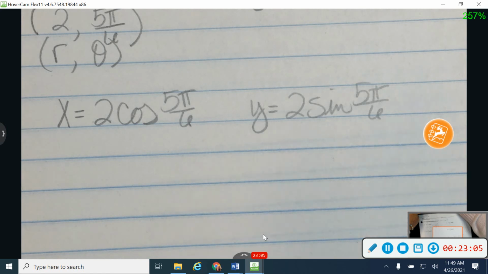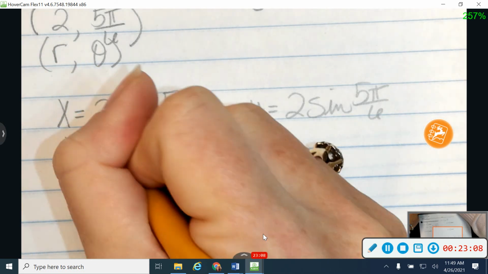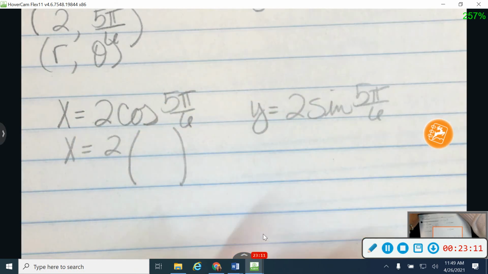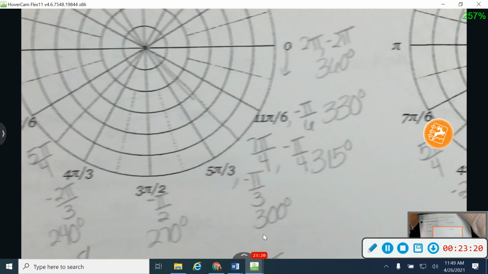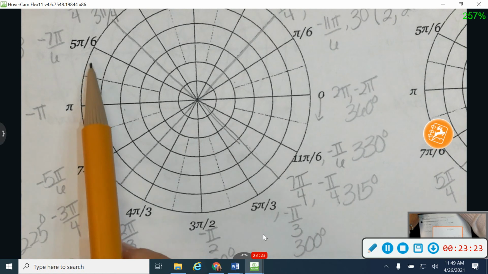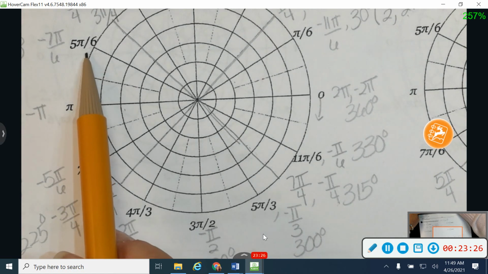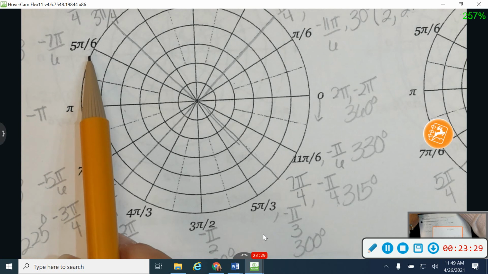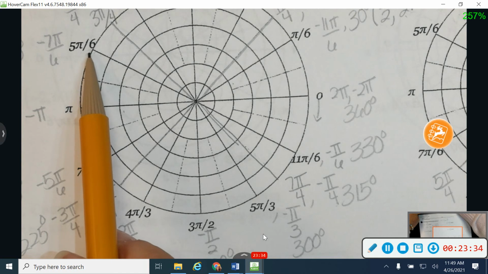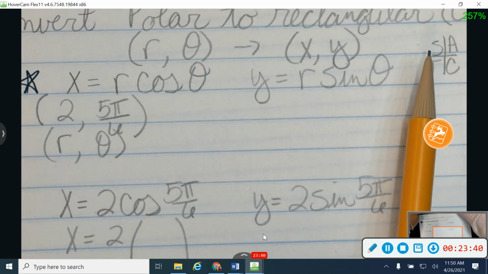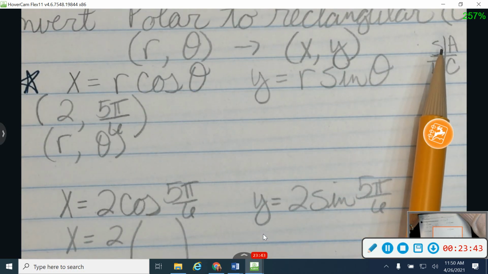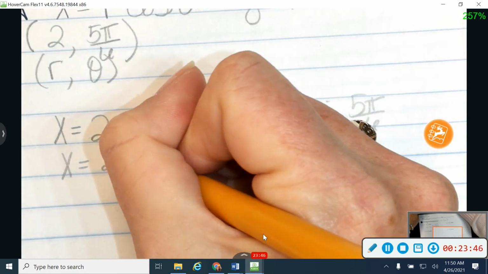Okay, so for my xy point, I'm going to keep my 2, and I'm going to go over to my unit circle, and I'm going to find the cosine of 5 pi over 6. So first I'm just going to find 5 pi over 6. 5 pi over 6 is right here in my second quadrant. Because of All Students Take Calculus, what do I know about cosine in the second quadrant? Negative. That's right. Good.